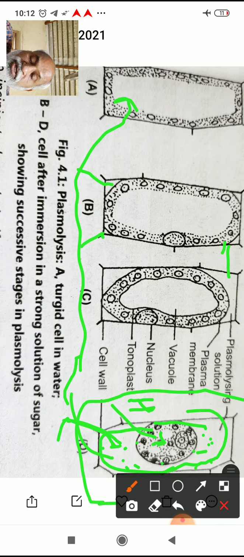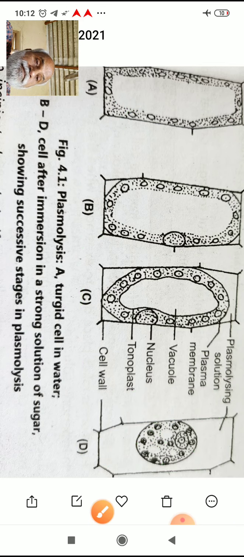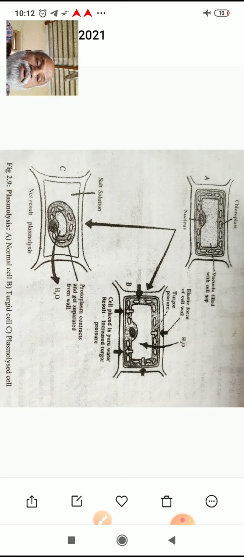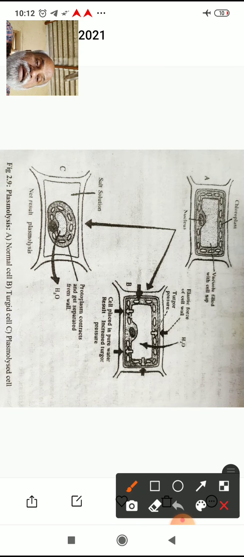So eradication of weeds, the principle behind it is the plasmolysis of the root cells. Like this, we can have the idea of plasmolysis. See one more diagram over here on the screen.